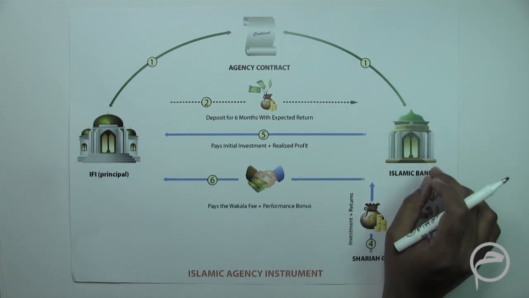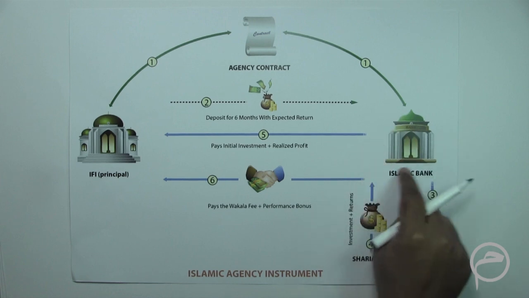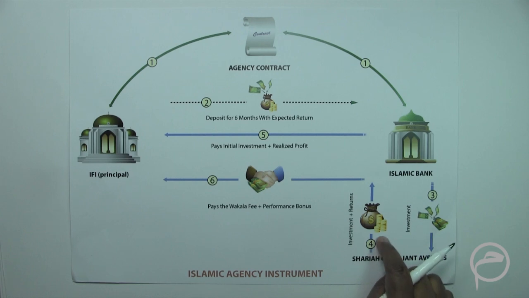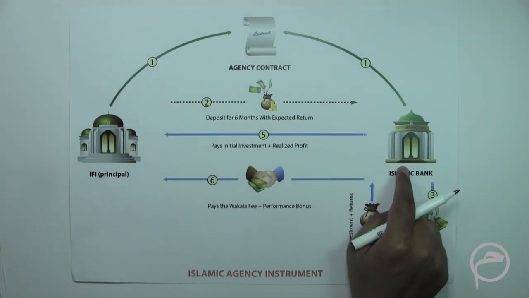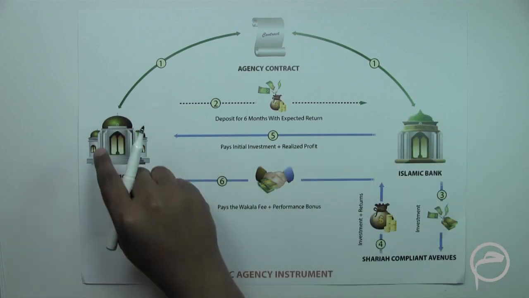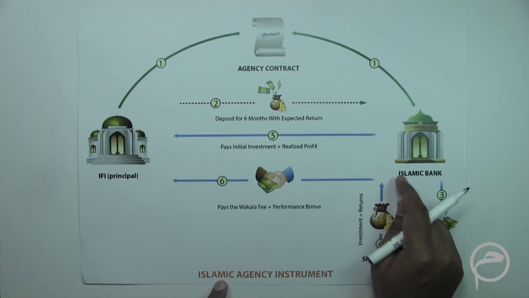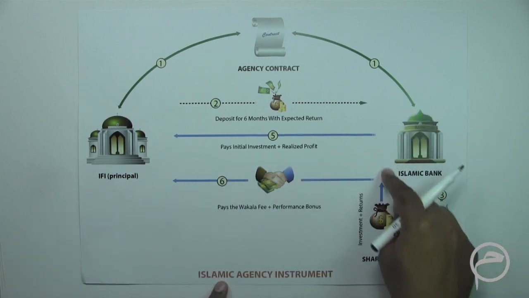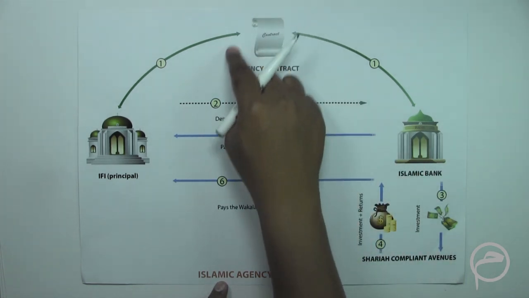One important point which needs to be kept in mind is that there cannot be an indemnity given by this Islamic bank that irrespective of the actual performance, okay, I would pay you a fixed return. That would violate the principle of agency. Because in an agency principle, this financial institution is just acting as a representative of this financial institution. So whatever is the actual return from the investment, that needs to be shared with the investor. But there cannot be a guarantee which can be given by this financial institution. So this is an important principle which needs to be reflected in this agency contract.